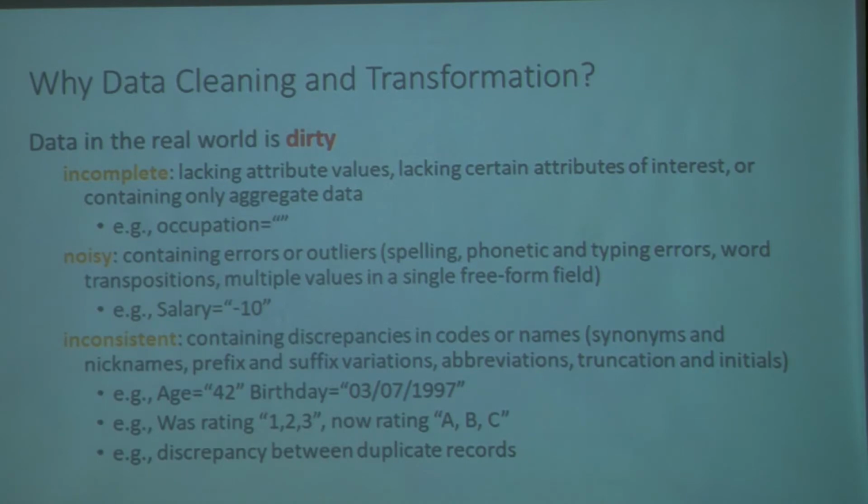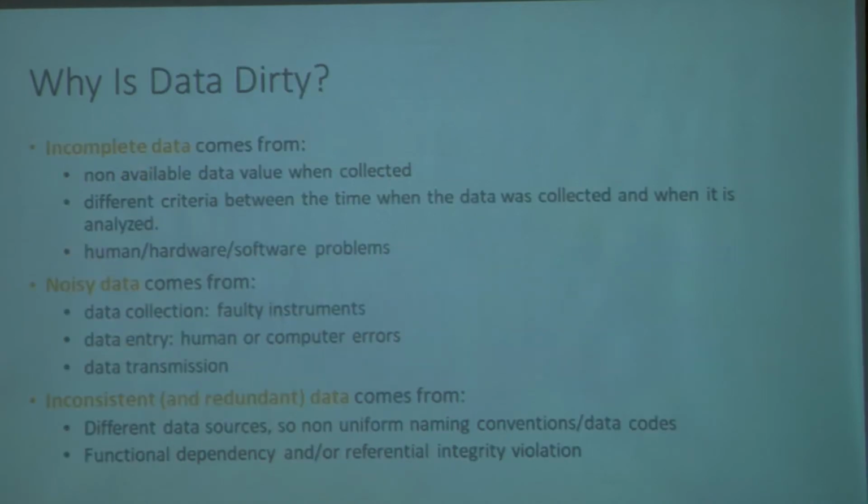If somebody doesn't want to give his salary, then he might put some vague amount into it. And then of course it is inconsistent, in the sense that, for example, people may give dates in different formats. That is something that we need to worry about, and we need to make sure that it is taken care of.